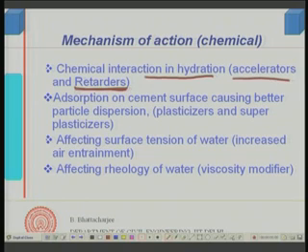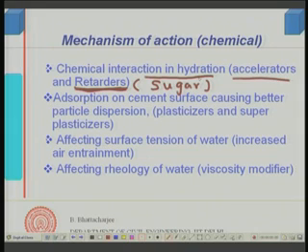Let us discuss a little bit about this. Retarders actually slow down the hydration process. Sugar is one of the retarders. If you add sugar to the concrete, it interferes with the hydration process and slows it down.